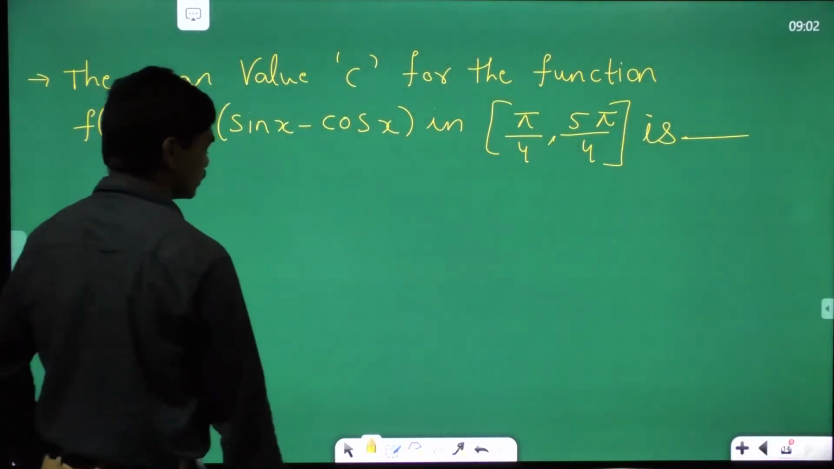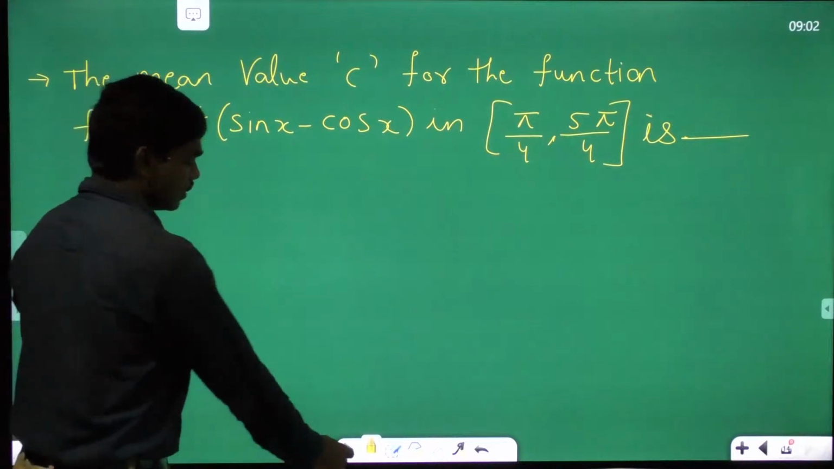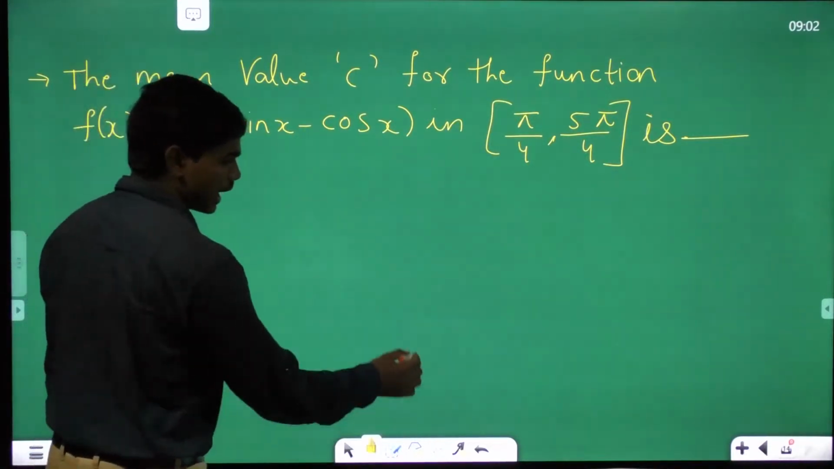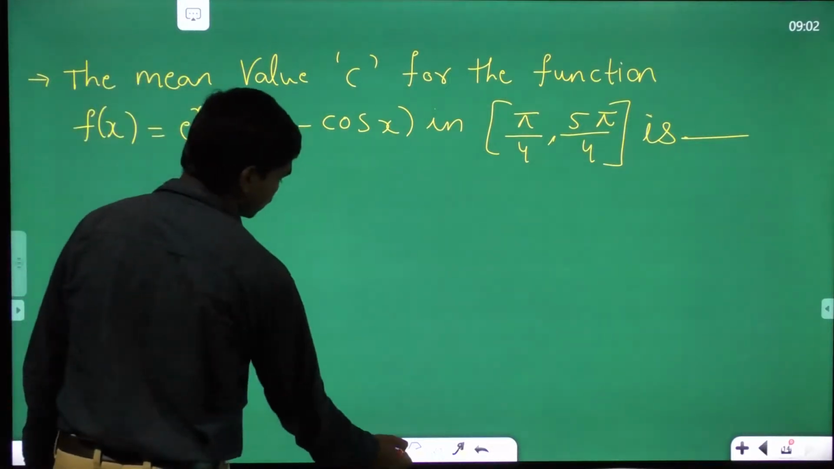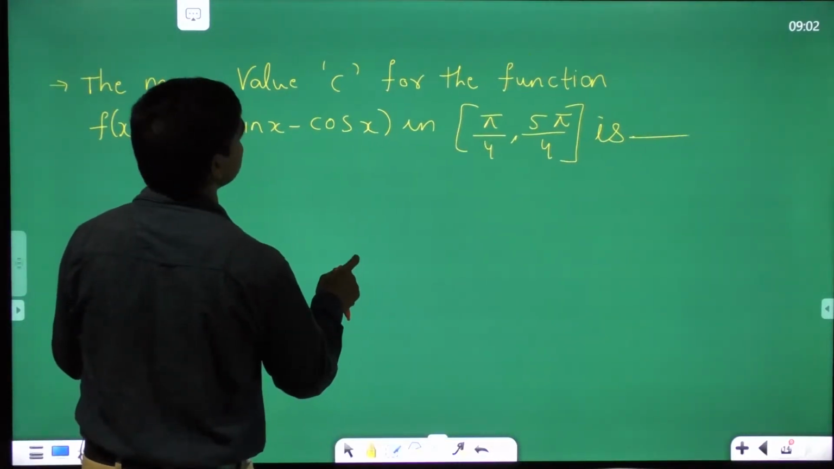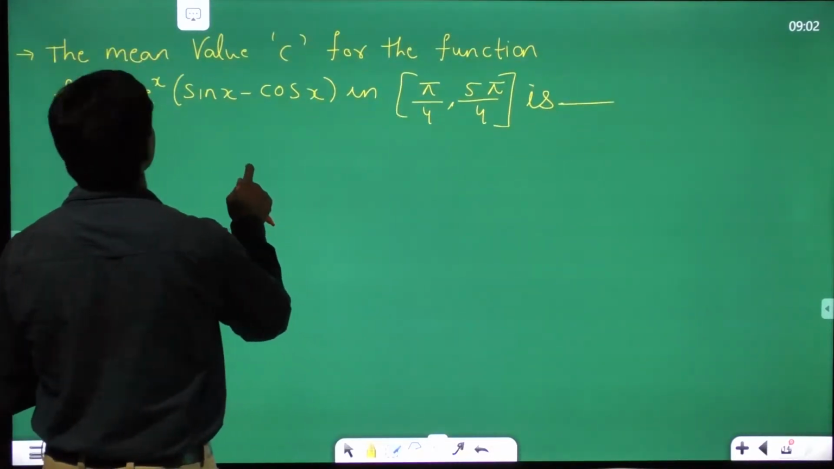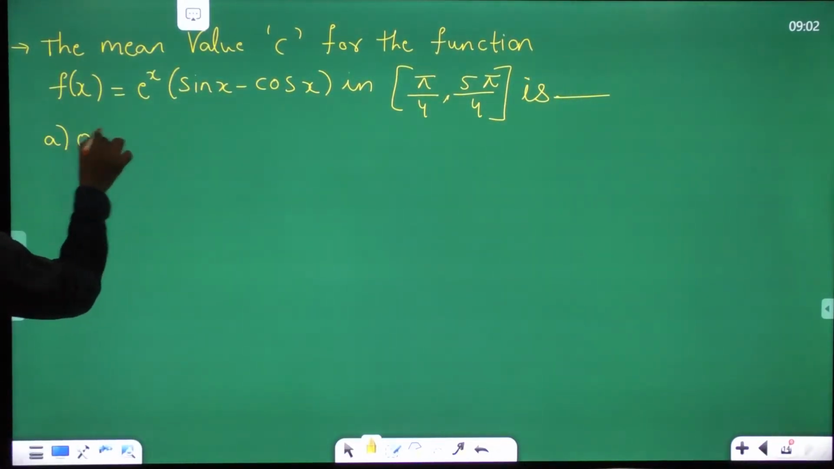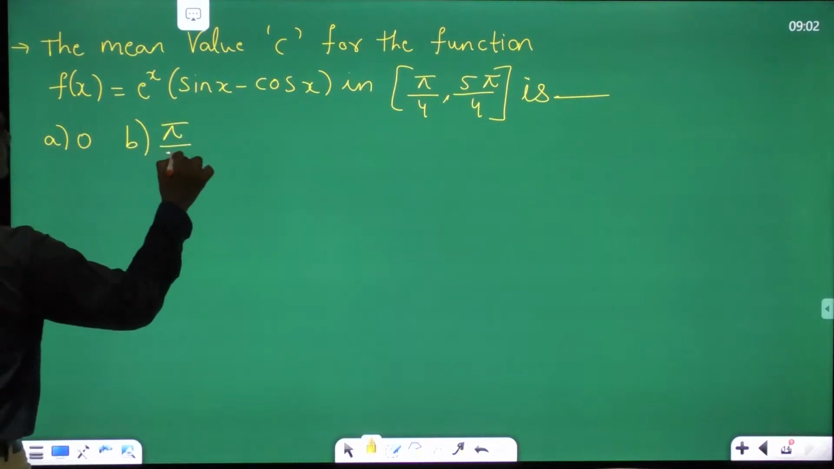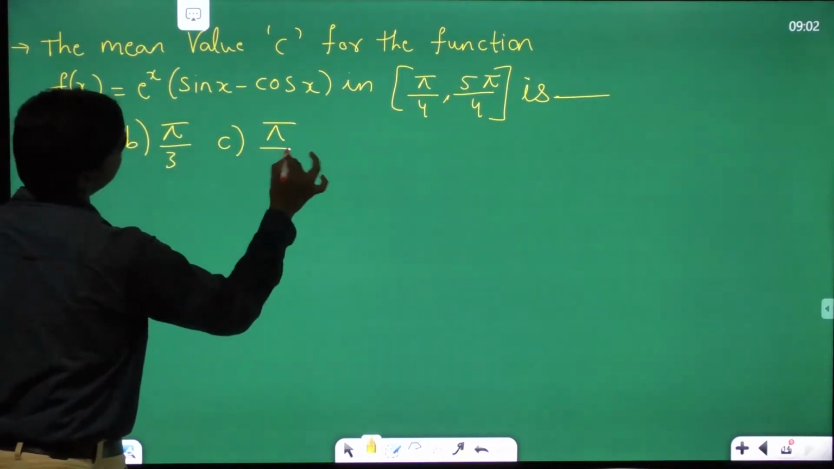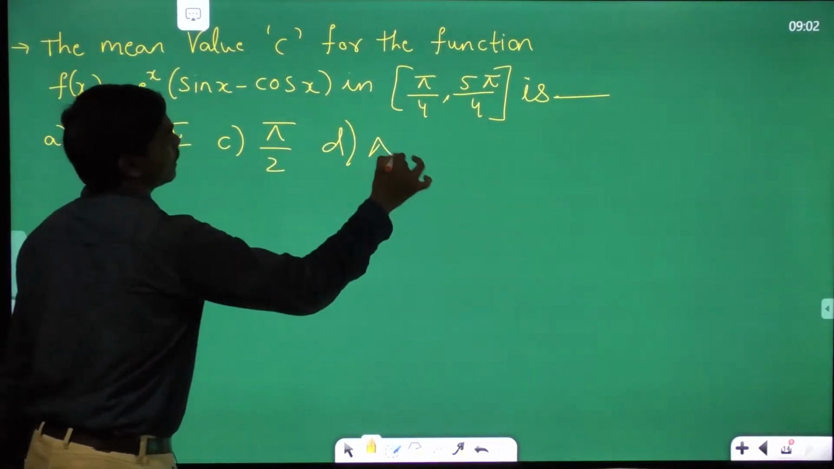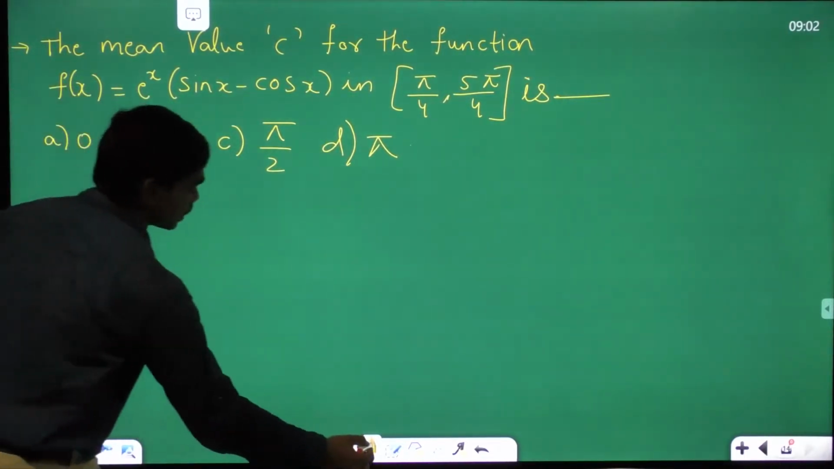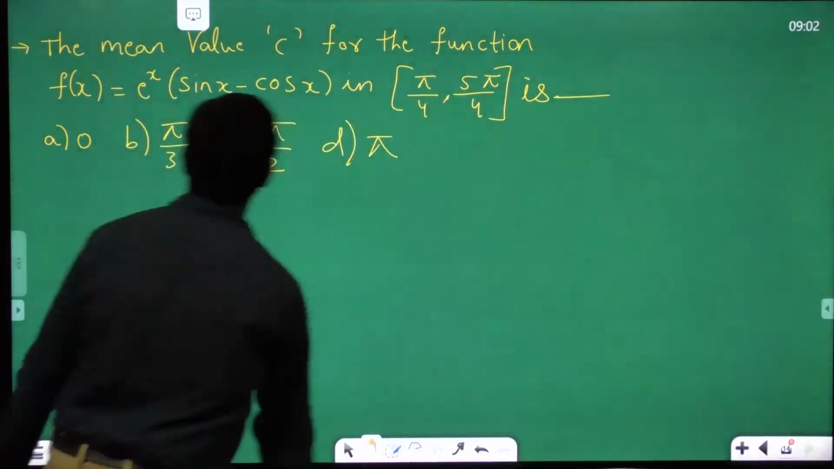So I'm going ahead. See here, I told you this question because I want you to put one thing in your mind when you're solving mean value theorems. Actually, for this question, options were given in the GATE examination. Options were something like this: 0, pi by 3, pi by 2, pi. Okay, these are the options mentioned for this question. So now let us try to solve this question.